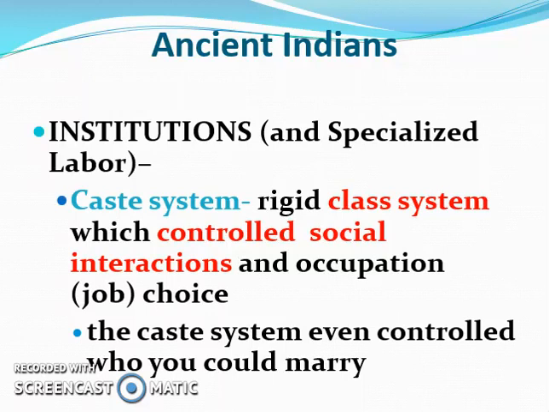The area of this social system, this caste system that you were born into, you would marry within, you would get a job within, and you would die within. You would never move from one part of this system to another. So you would never become higher on the social hierarchy than you were when you were born. You could always become lower, but you could never go higher, which is why it is considered rigid or unmoving.